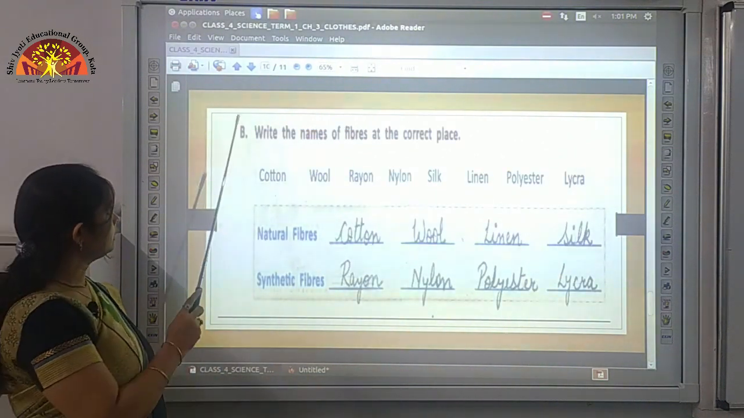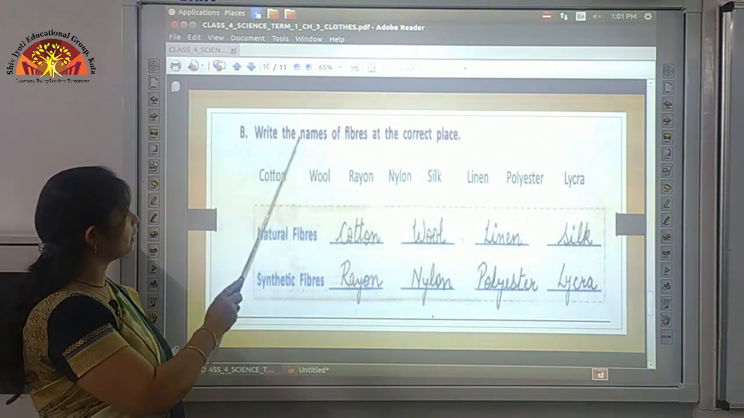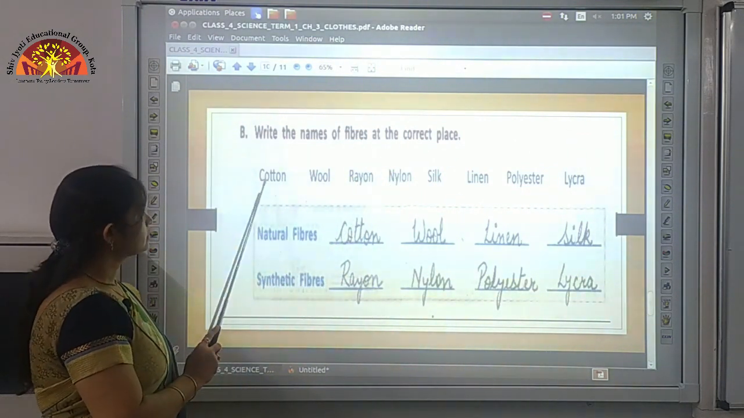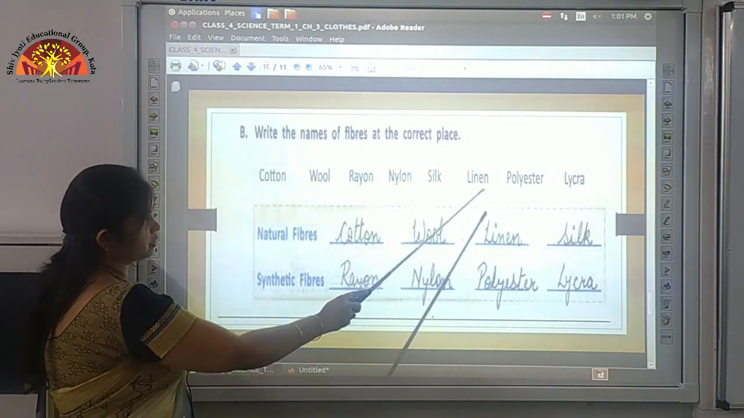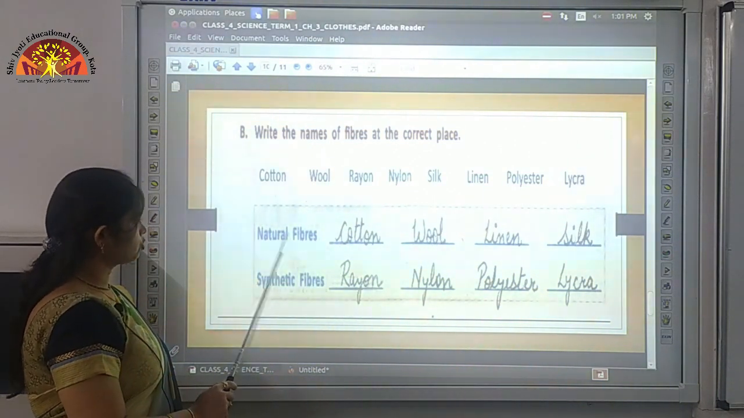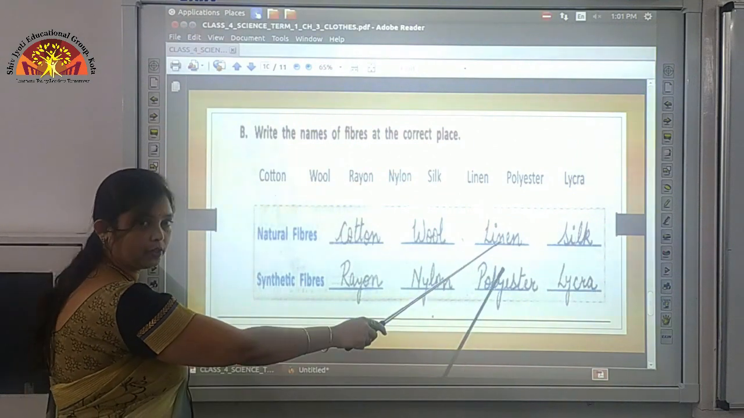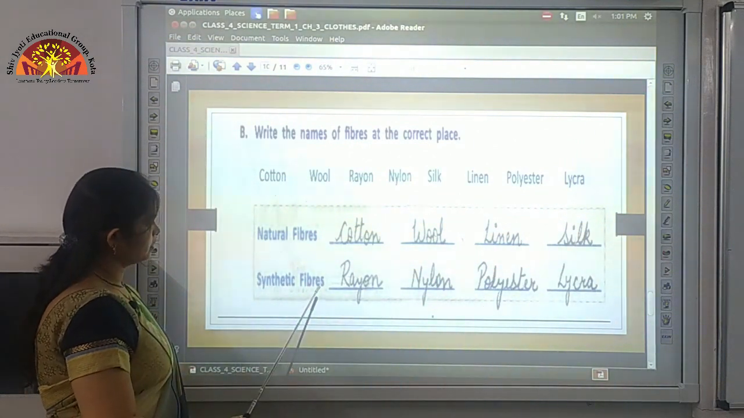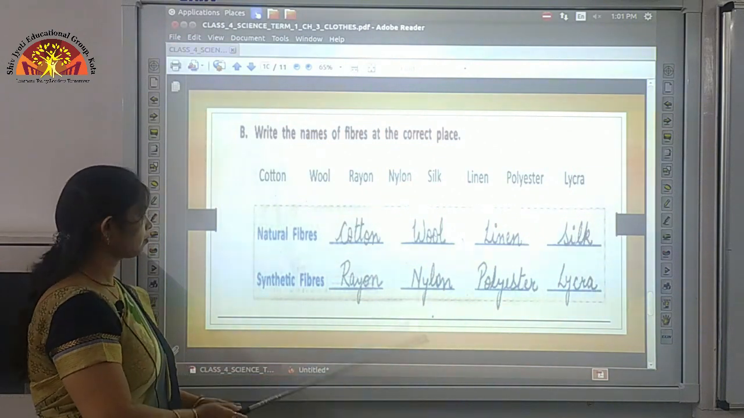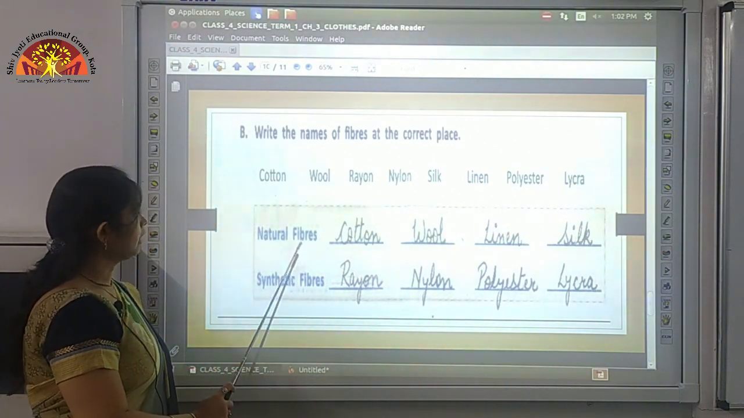So children, in this exercise the question is write the names of fibers at the correct places. Now here some names of different fibers are given and you have to fill them in the blanks given here. Natural fibers have to be filled in front of natural fibers and synthetic fibers have to be filled in front of synthetic fibers. So first we come to natural fibers.